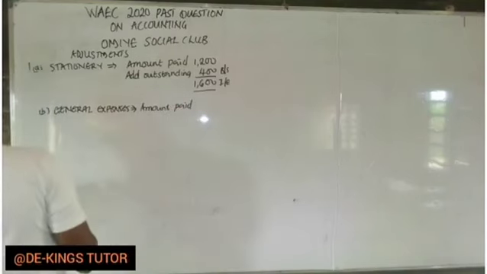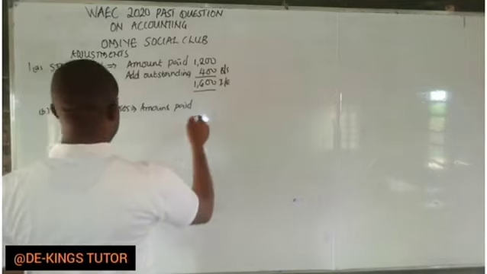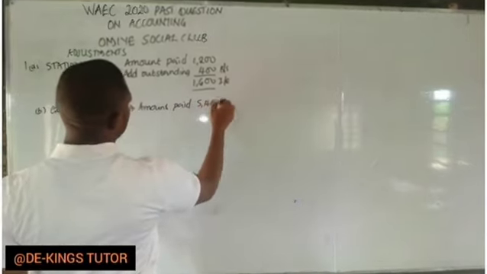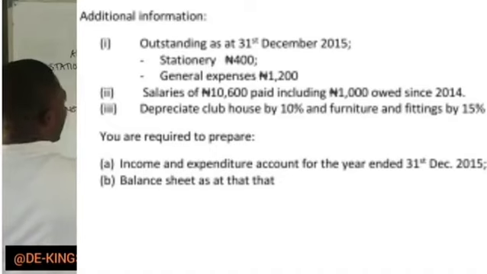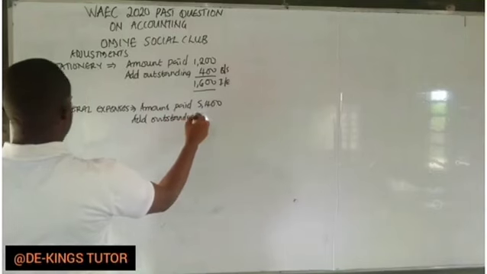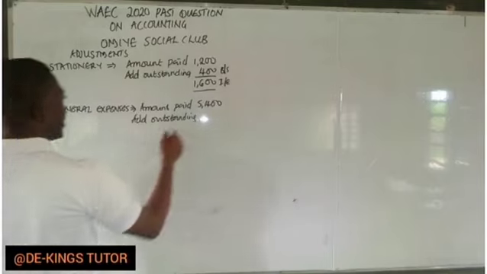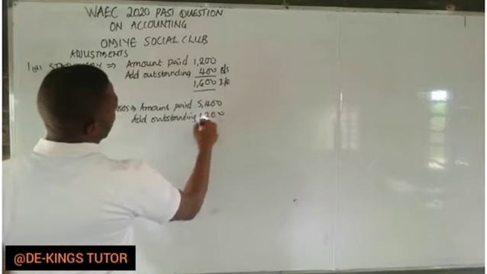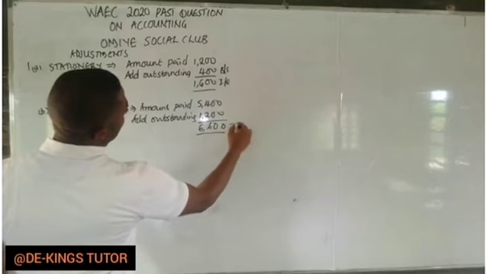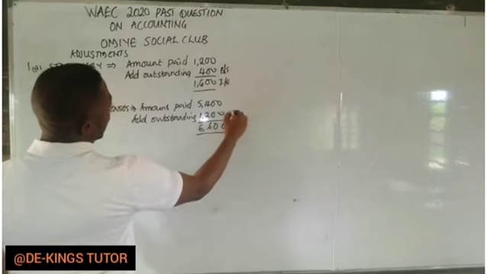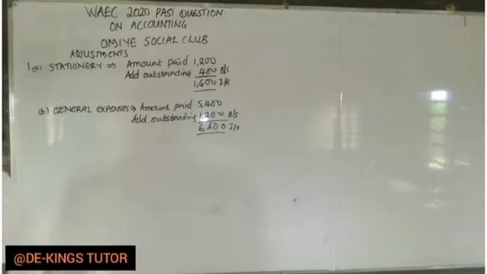Then you add outstanding. Outstanding in the question is 1,200. So I have 6,600. So this one should go to income and expenditure, while this should go to the balance sheet, if there is.